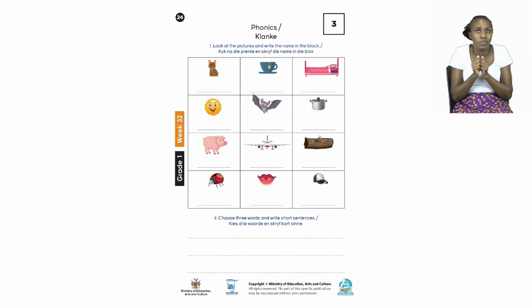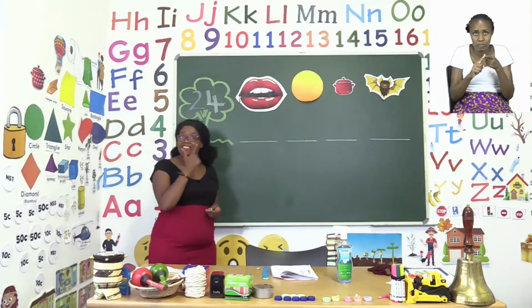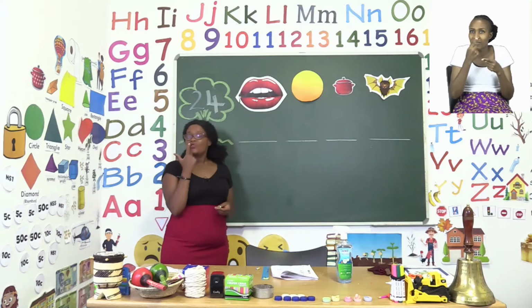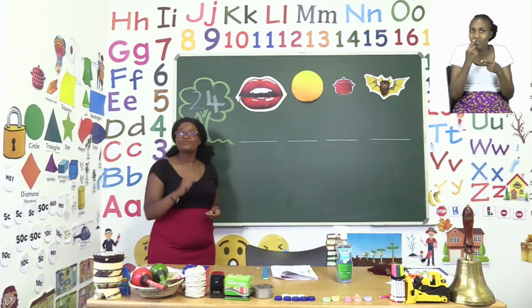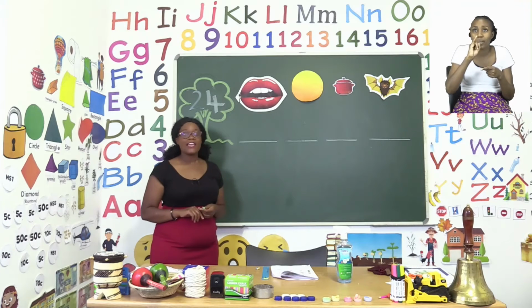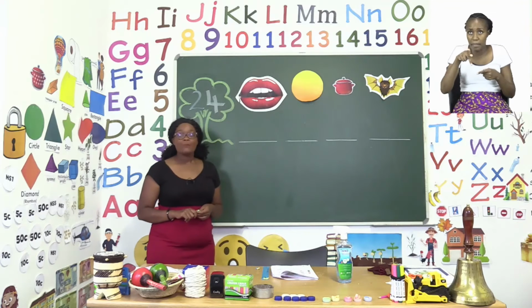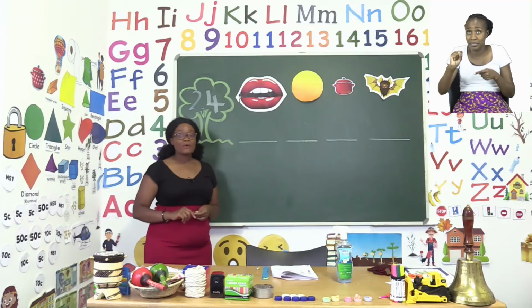Now, the first picture that we have on the board is a picture of this area of our bodies. Now, this area here is called lip. One of them is lip, but when we have 2 of them, we have lips. So that's what we want to write.